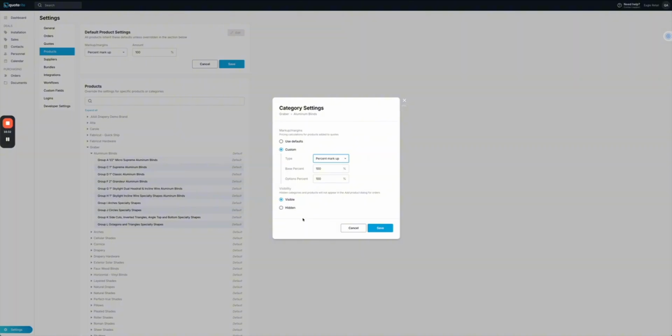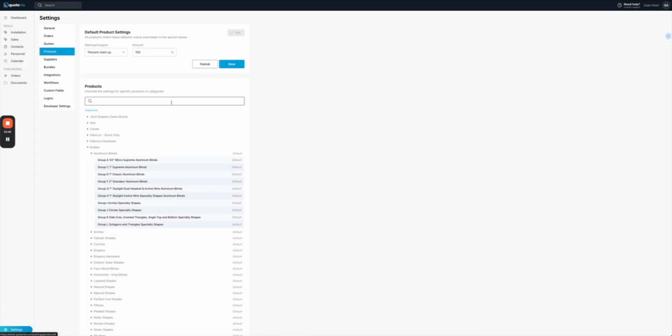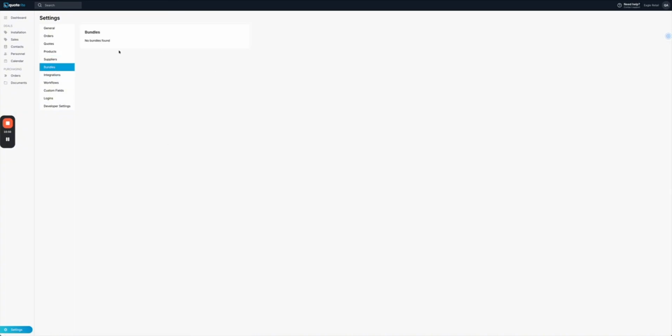We do also have a lot of back-end options where we can code in different markups and margins for various options. A lot of the time clients will ask us to have a different margin on motors, for example, and that's all possible. That's something we help you with and take care of on the back end. All of those very specific ones we set up are what we call a bundle, targeting any options or fabrics, and you will be able to turn those off or on within here.